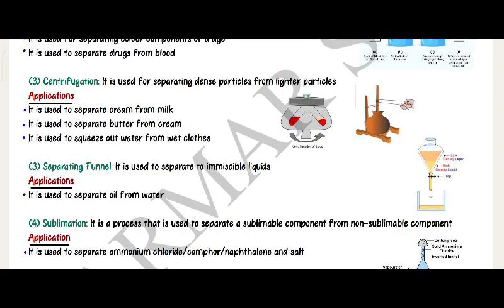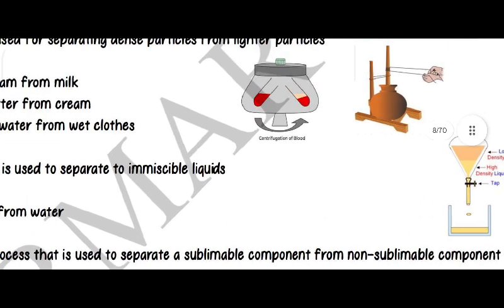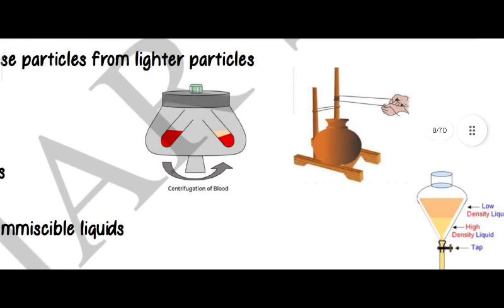Centrifugation: it is used for separating dense particles from lighter particles. Application: it is used to separate cream from milk. It is used to separate butter from cream. It is used to squeeze out water from wet cloths. Centrifugation of blood.